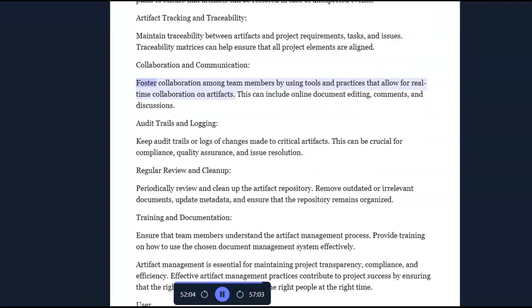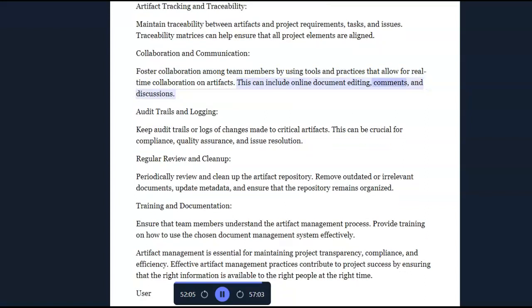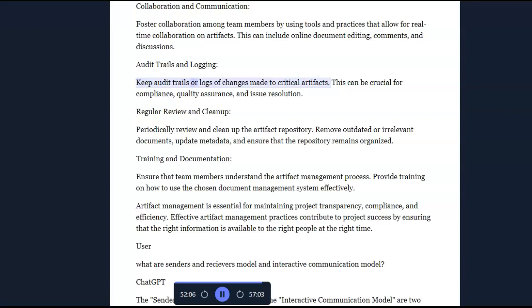Collaboration and communication. Foster collaboration among team members by using tools and practices that allow for real-time collaboration on artifacts. This can include online document editing, comments, and discussions. Audit trails and logging. Keep audit trails or logs of changes made to critical artifacts. This can be crucial for compliance, quality assurance, and issue resolution.